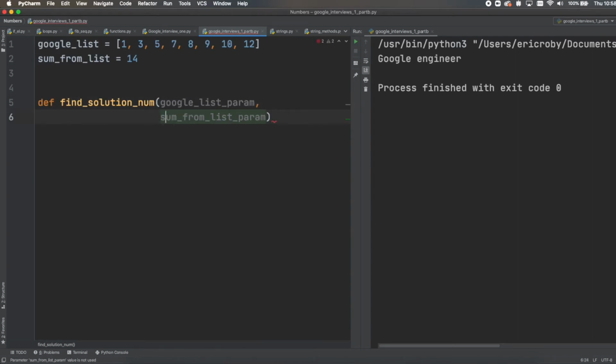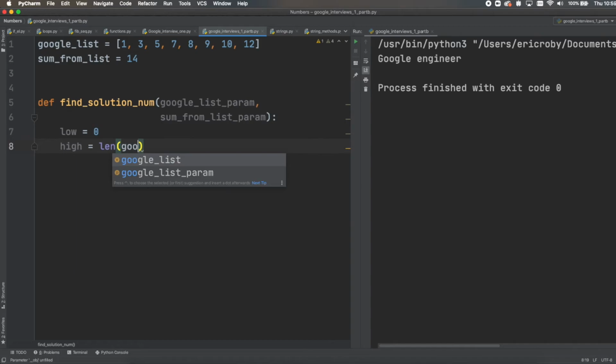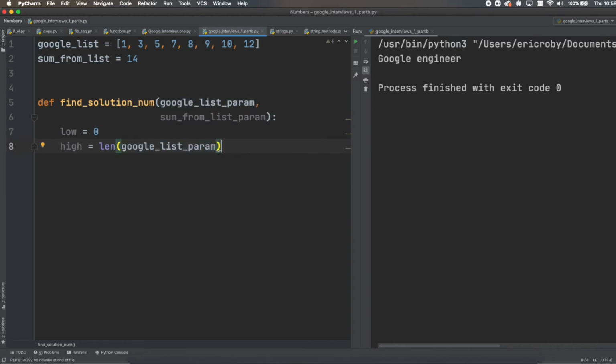Let's make this a little more readable and add in our colon. We now want low equal to 0, high to equal the length of the Google list param we are passing in. However, since the last index is actually one element shorter than the length, because the first index is 0 of a list, we have to do a -1 at the end.